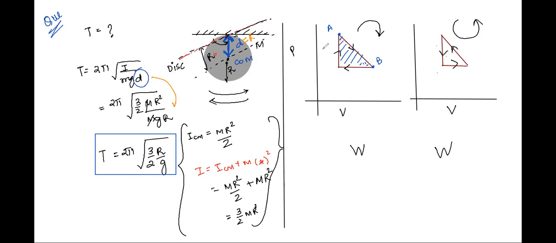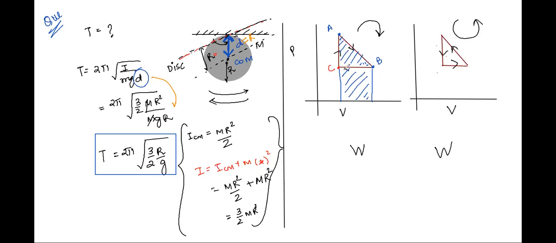Which whole area? This one? Okay. So Atul is saying that the area under the curve from A to B will be this one. Now what about the area under the curve from B to C?